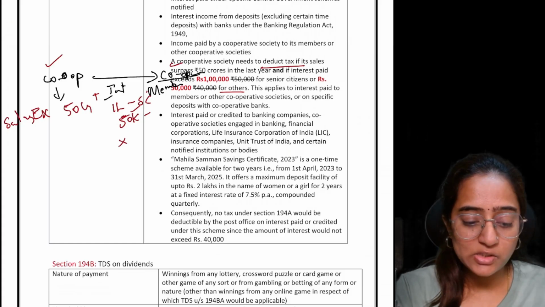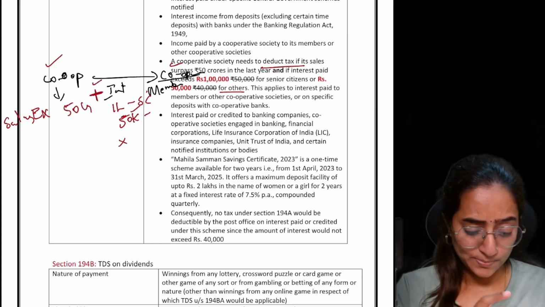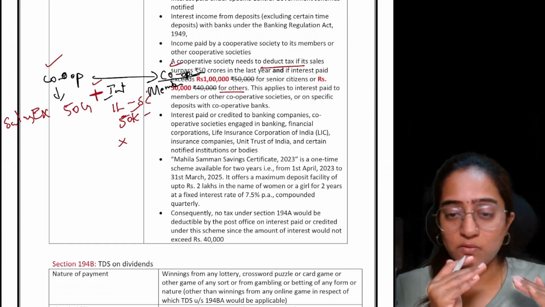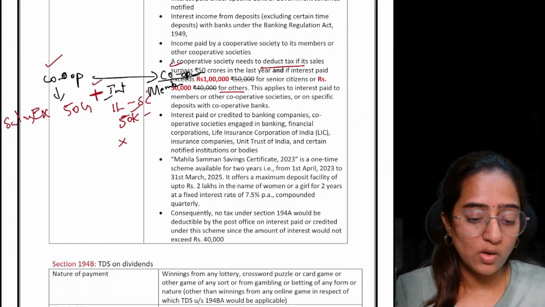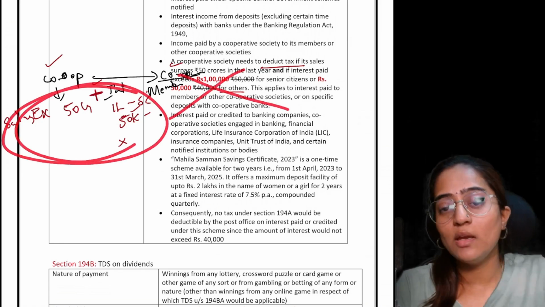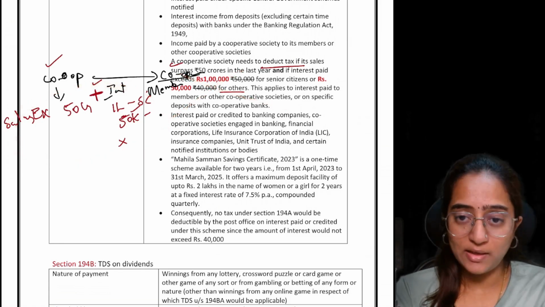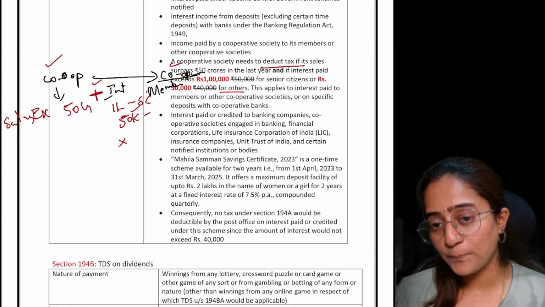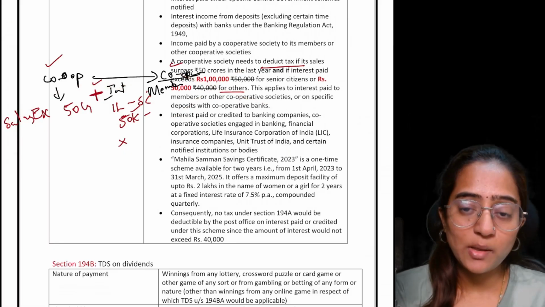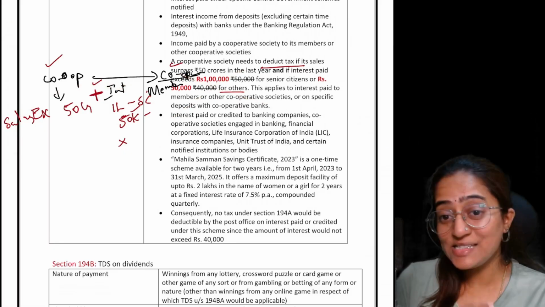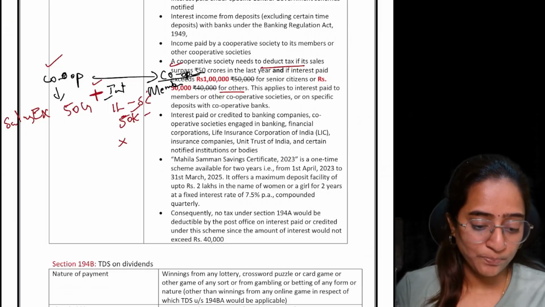If any one condition is not satisfied, because you can see here it is a plus, an 'and' clause, not an 'or' clause, then automatically you will not be liable to deduct TDS under section 194A. Here we are not speaking about taxability, people. Here we are speaking about whether TDS is applicable or not. That's the important point.